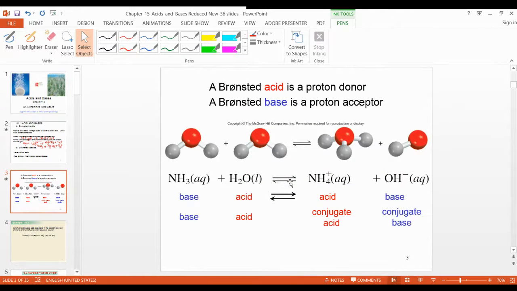Now, Bronsted acid and Bronsted base, how to define? The Bronsted definition is based just on proton donor and proton acceptor. What is a proton? H plus, we call it a proton, right?